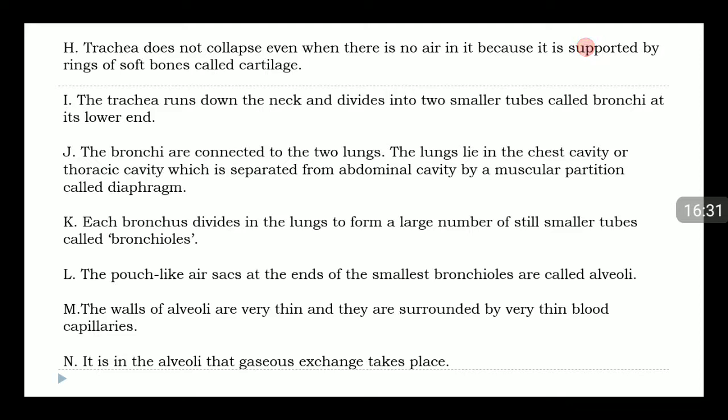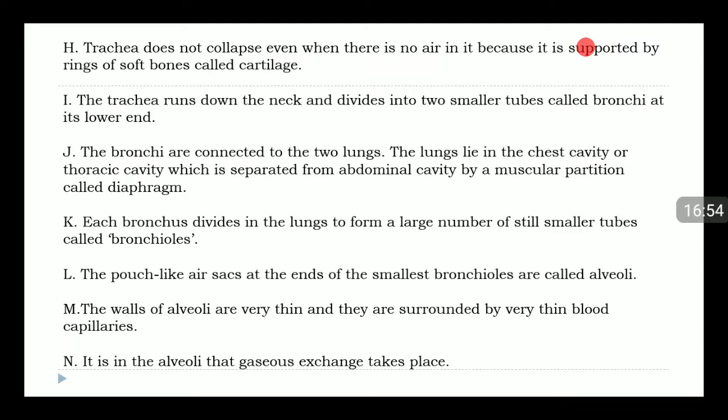I. The trachea runs down the neck and divides into two smaller tubes called bronchi at its lower end. J. The bronchi are connected to the two lungs. The lungs lie in the chest cavity or thoracic cavity, which is separated from the abdominal cavity by a muscular partition called diaphragm.